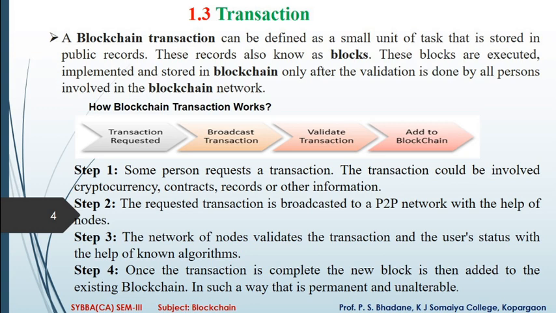How does a blockchain transaction work? A transaction is requested, broadcast, and validated. If the transaction is valid, it is then added to the blockchain. Some person requests a transaction. The transaction could involve cryptocurrency, contracts, records, and other information.